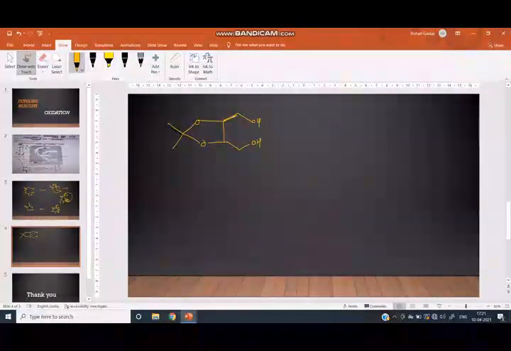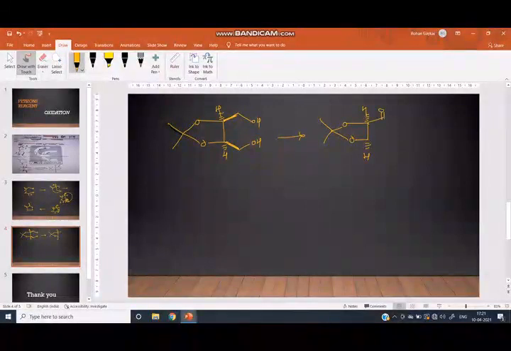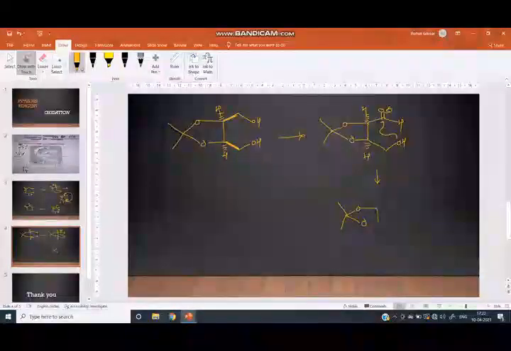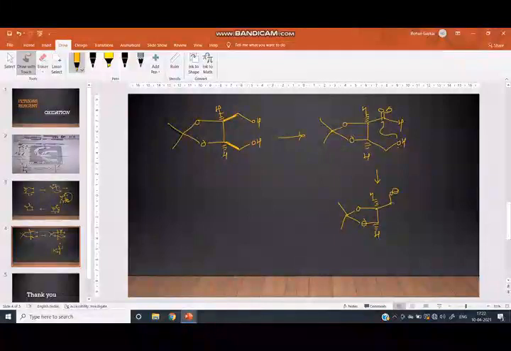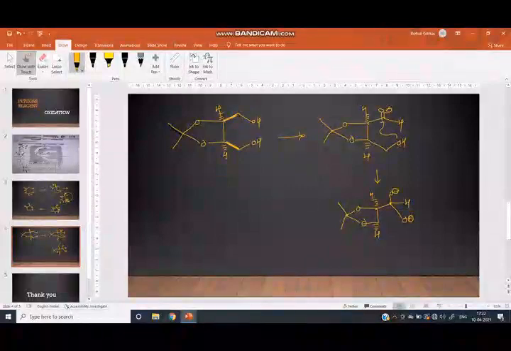Here this carbon is on the above side, this carbon above side means hydrogen below side. Fetizon's reagent oxidizes this OH to an aldehyde. Then this OH attacks this carbonyl carbon and we get here the O minus, here is the H. Here the charge on oxygen is positive because the lone pair was donated during this bond formation.